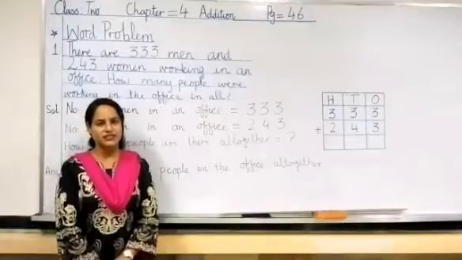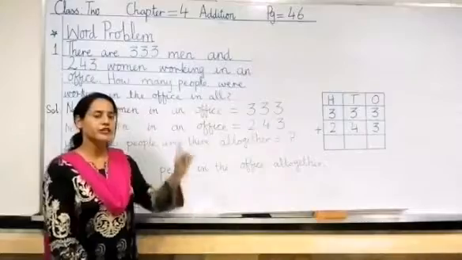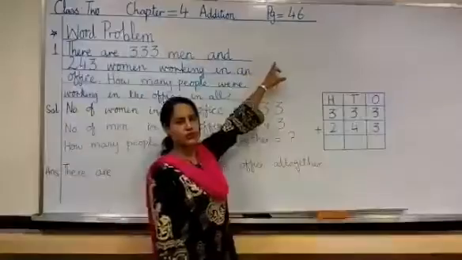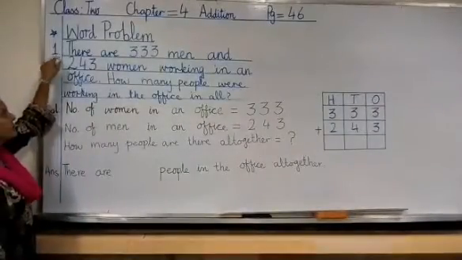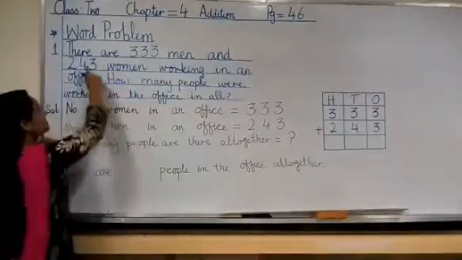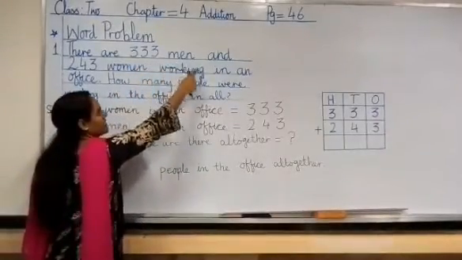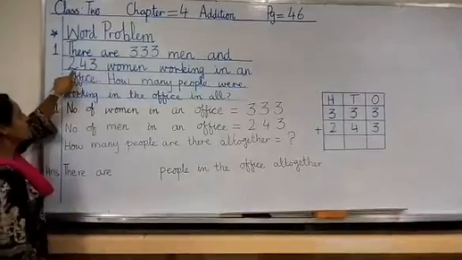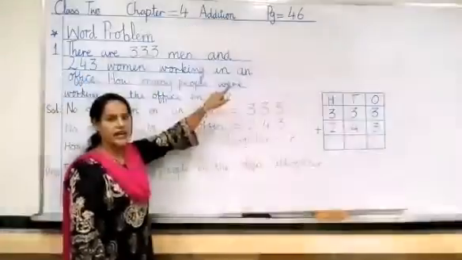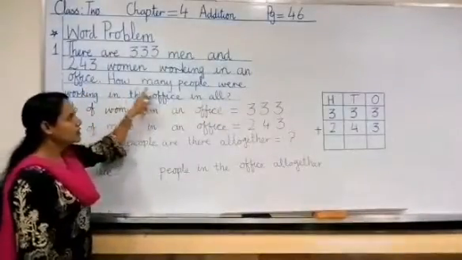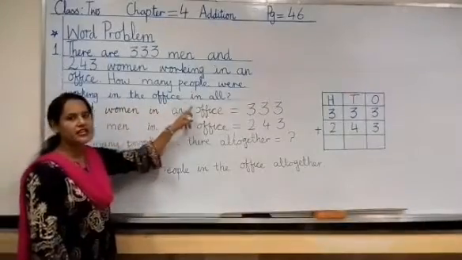Good morning, dear children. Today we will learn about addition by solving word problems from page 46. So let's start from question number 1. We will read the statement. There are 333 men and 243 women working in an office. How many people were working in the office in all?